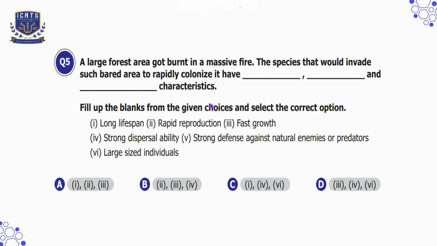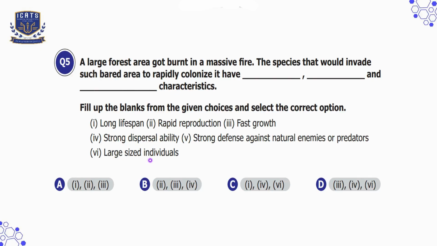So, to solve this, we need to determine the characteristics of species that rapidly colonize a burned forest area. The key traits of pioneer species are rapid reproduction. These species reproduce quickly to establish their population. Fast growth. They grow quickly to take advantage of the available space and resources. Strong dispersal ability. They spread their seeds or offspring widely to colonize new areas.